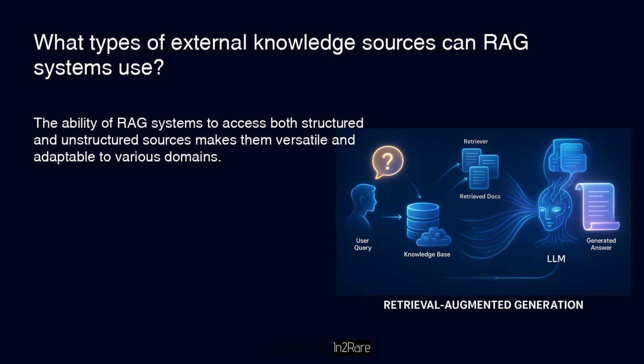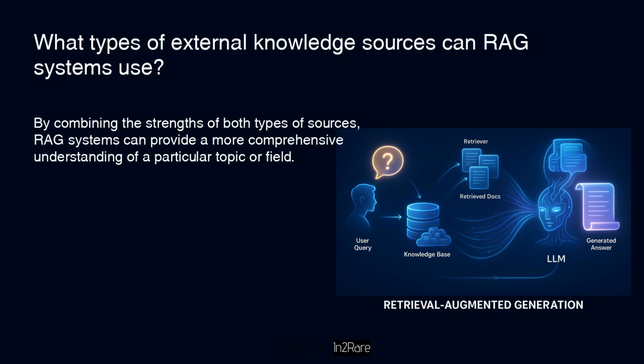The ability of RAG systems to access both structured and unstructured sources makes them versatile and adaptable to various domains. By combining the strengths of both types of sources, RAG systems can provide a more comprehensive understanding of a particular topic or field.